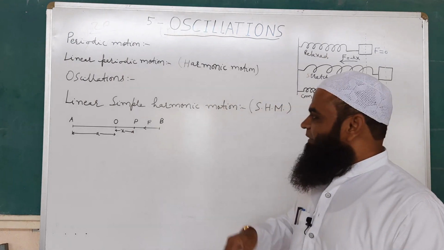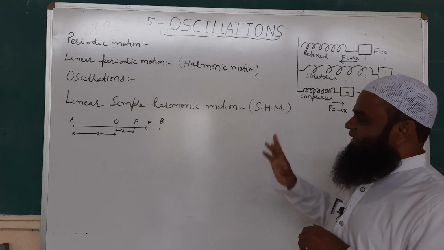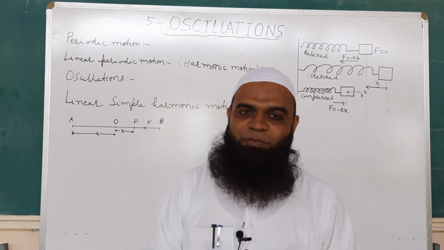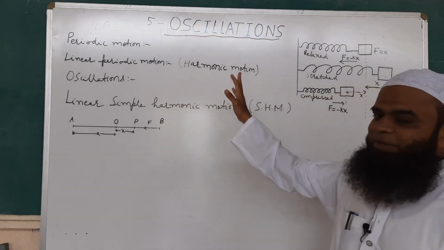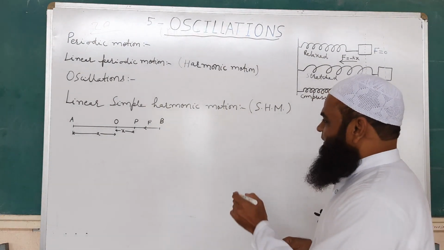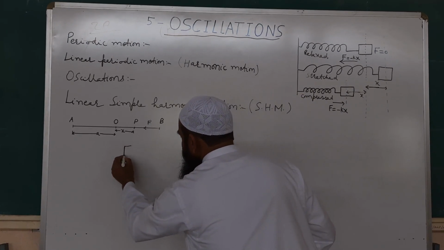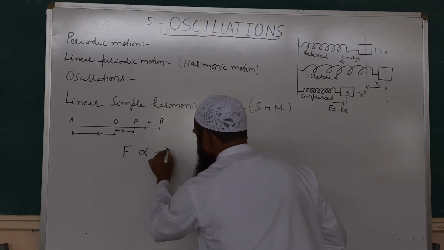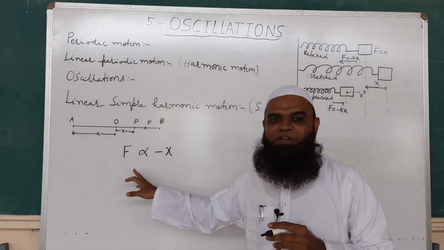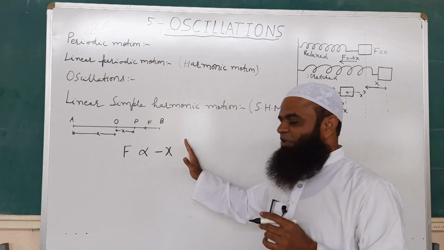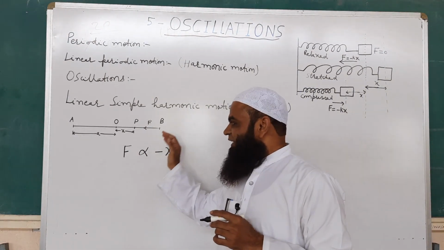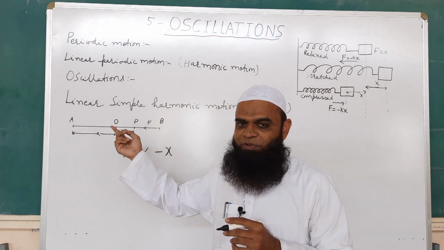Okay. And after that we will see linear simple harmonic motion. Now what is a linear simple harmonic motion? Linear simple harmonic motion is nothing but a linear periodic motion. Now what is the speciality of this motion? In this type of motion, force acting on the particle is directly proportional to the displacement of the particle from mean position, or you can say acceleration of the particle is directly proportional to the displacement of the particle from mean position, and force is always directed towards mean position of the particle.